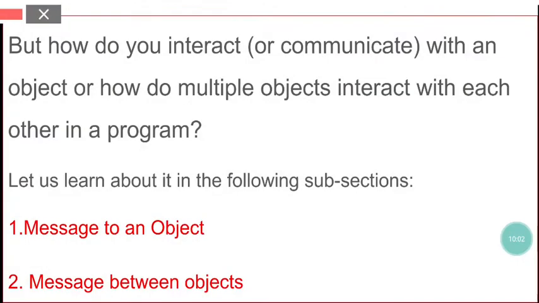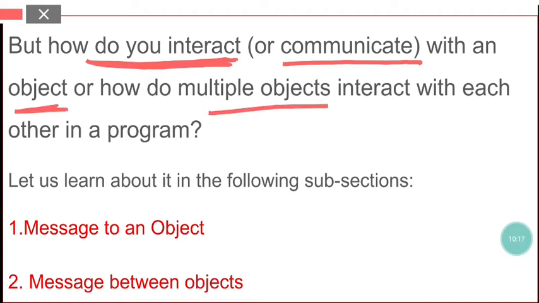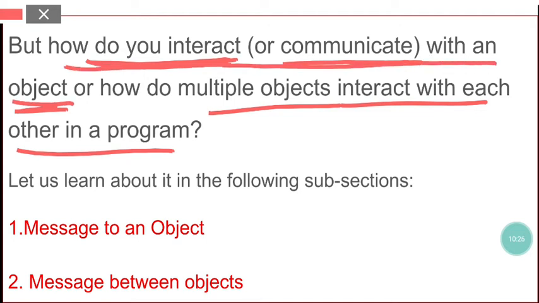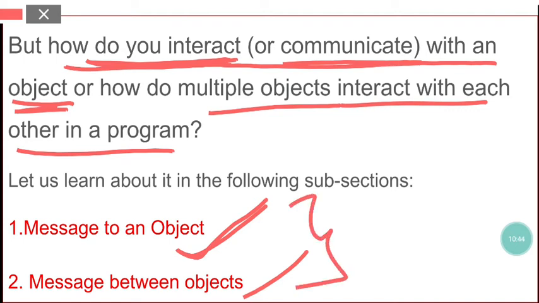Now students, there comes a question: how do objects communicate with each other? Or how do we interact with the object, and how do multiple objects interact with each other? So the first question is, how can we interact or communicate with an object? We can communicate with an object by message passing, by giving a message to an object, and objects themselves can talk to each other again by passing messages between each other. So these are the two topics that we are going to study.